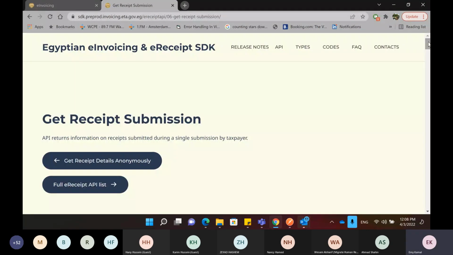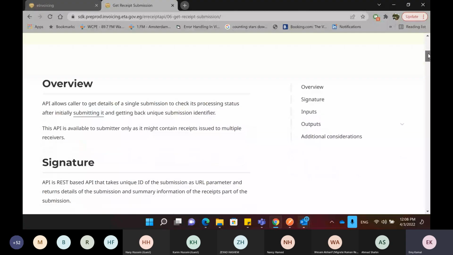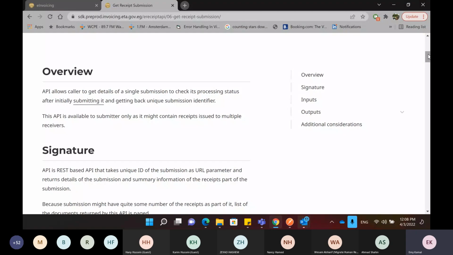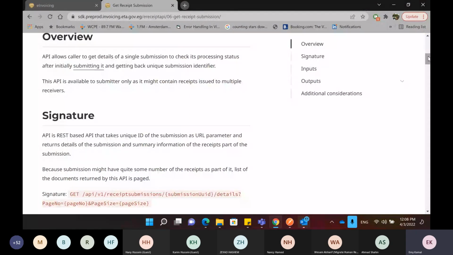So when you are doing the submission on the system, even if it's accepted, we do other validations on the receipt in the back end to make sure everything is correct. So during this process, it doesn't mean that it's accepted. Maybe after we do the validations, we find an error, so we have to reject the submission again. So in the meanwhile, if you want to know about the status of the submission, if it's still in progress, if it's accepted, if it's rejected, you can use this API, which is the get receipt submission.